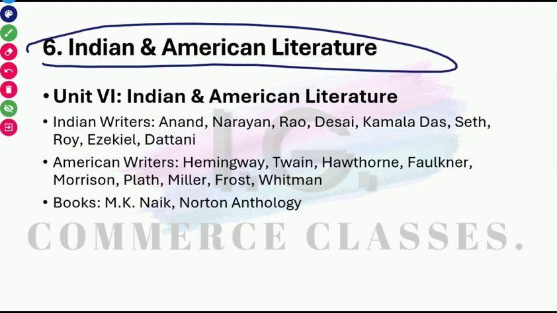But now we have a very scoring portion: Indian and American literature. In Indian literature, I think you should focus on all the important writers of Indian English literature. For example, Mulk Raj Anand is there. So in the JKPSC context, I think they'll directly ask you questions from the works of Indian English literature in the very first.